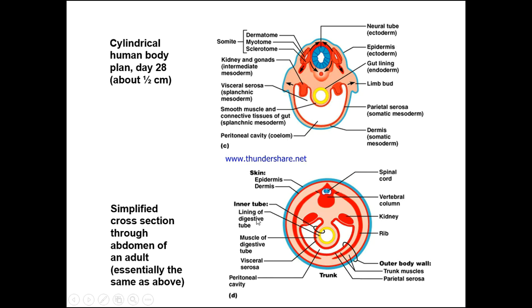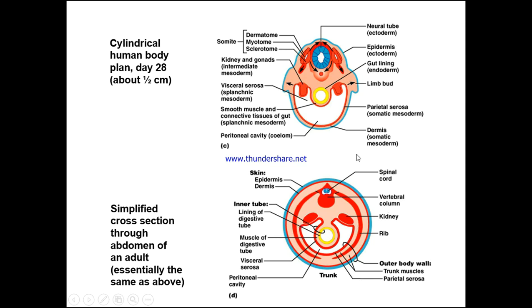So if we just look here, this is a simplified cross-section through the abdomen of an adult, essentially the same as above. You can see from even at this very early stage at day 28, and then looking at the adult formed system, you can imagine how all of this is eventually going to form the neural tube here, and of course the other areas pushing in midline or anteriorly into the midline. So here we can see the spinal cord and the vertebral column and the kidneys.